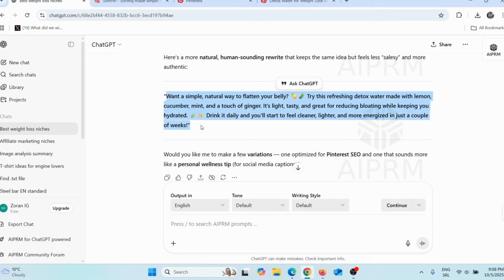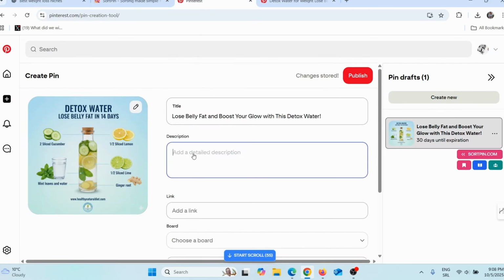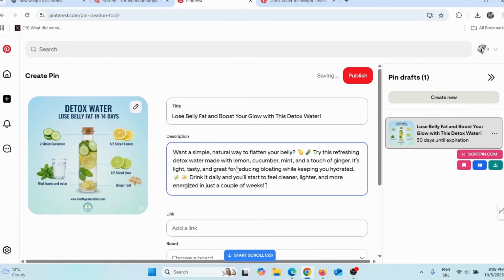Here you can see how this looks. So I will simply copy this. And again, make sure that this description contains your main keyword. Simply go back here and add your description. Now, to be honest with you, I would personally rewrite the title and also the description. None of these big websites like AI stuff, so you need to rewrite this by yourself. That is my recommendation to you. But if you don't know how to do that, you can use ChatGPT. But you will get better results if you rewrite title and description by yourself.